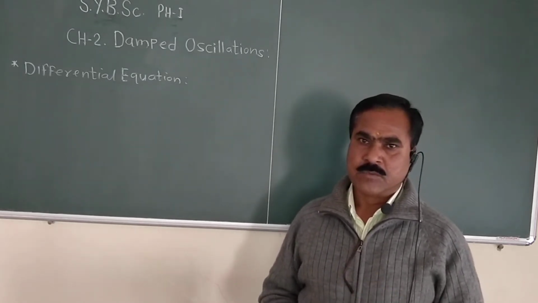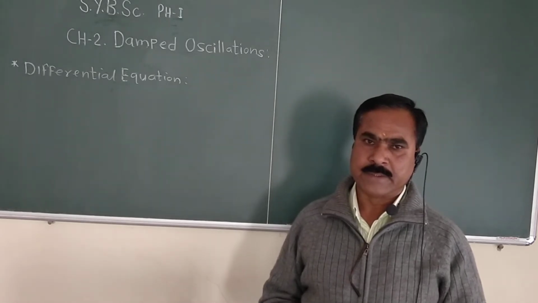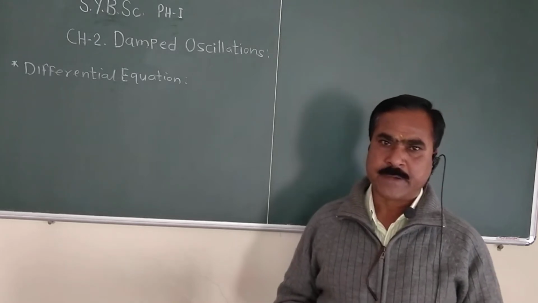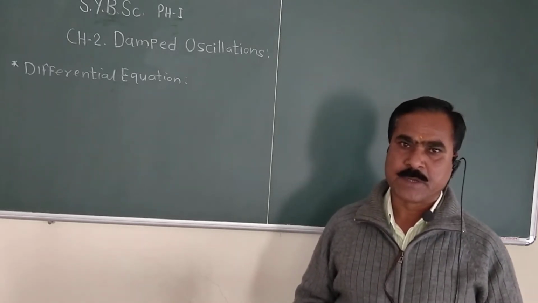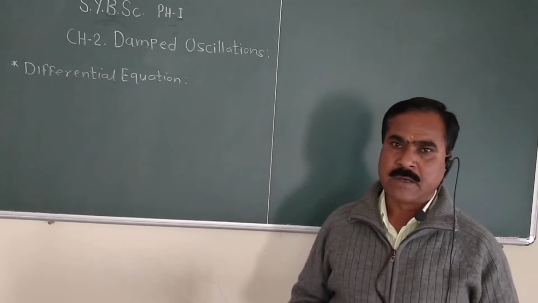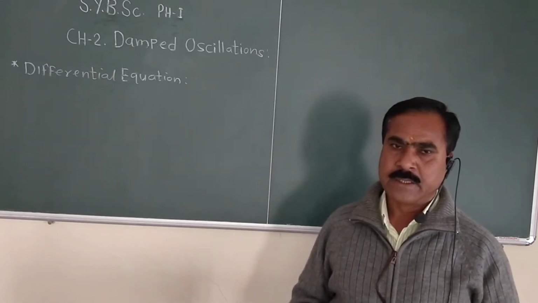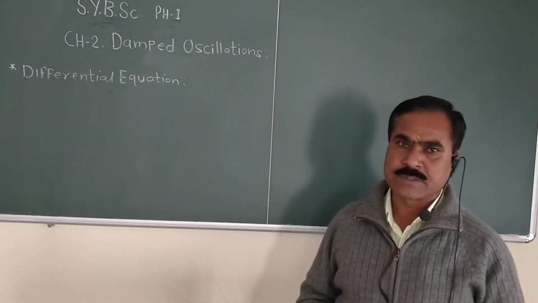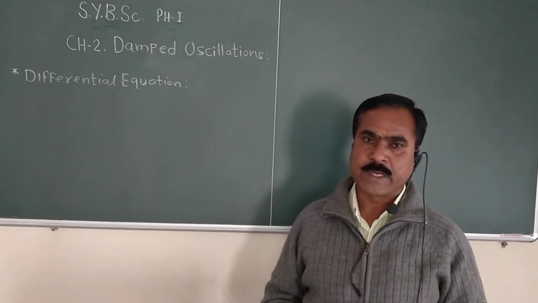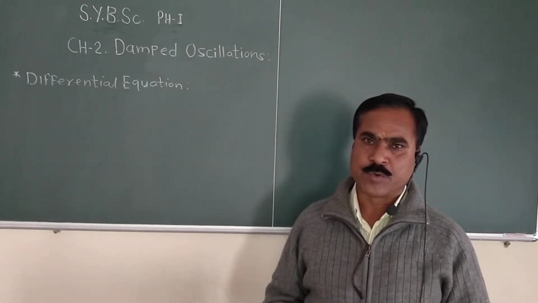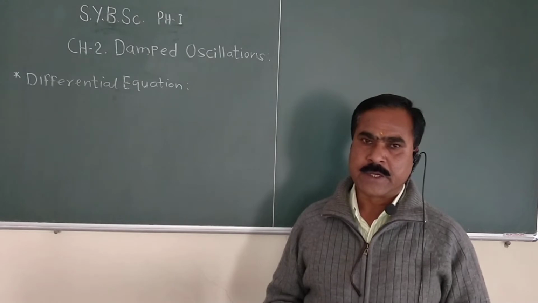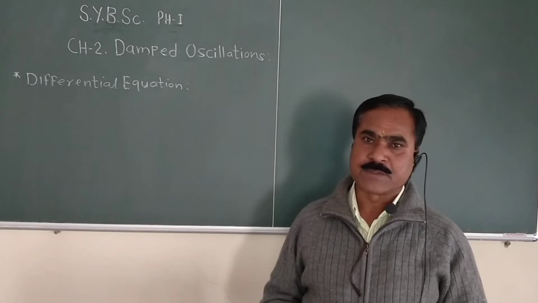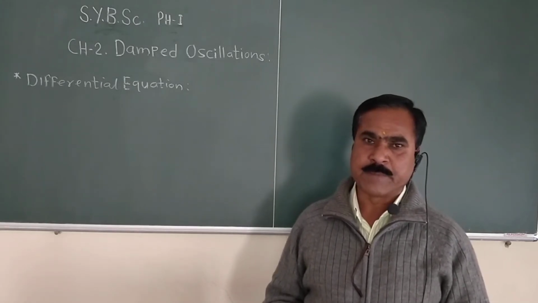That means we have to put the oscillator or body in a medium, so that a resistive force due to the medium, called a frictional force, is exerted on that body. Due to that resistive force, the amplitude of the body continuously decreases with time. In case of undamped free oscillation, the amplitude always remains constant.